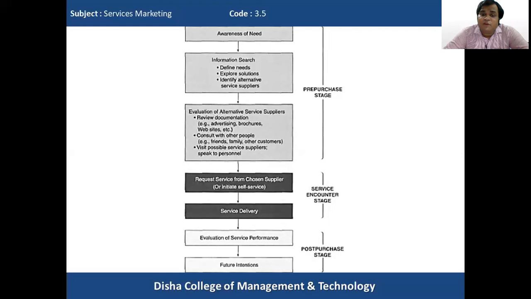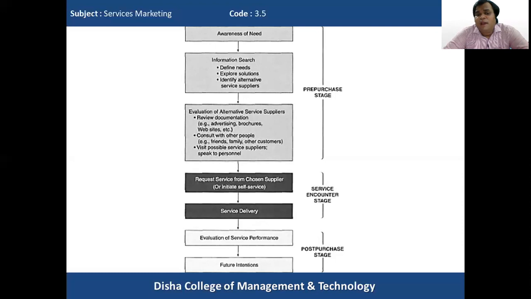Not only this, by evaluating the alternative service suppliers, he has to keep certain things in mind like reviewing documentation, for example the brochures and websites. Then he has to consult with other people like family, friends, and other consumers who have already used that particular service, and also visit possible service suppliers and speak with the personnel. He will visit the service facility and try to understand how the service is being delivered.